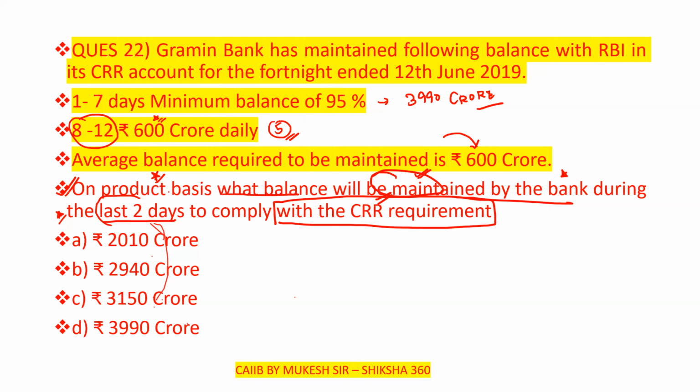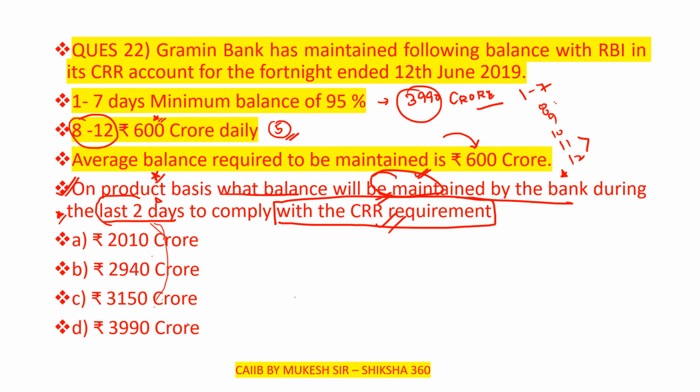So we have to find out what balance will be maintained by the bank during the last 2 days. For the first 7 days it is 3990 crore, so we are left with days 8, 9, 10, 11, 12. For these days we have to find the balance to comply with the CRR requirement.